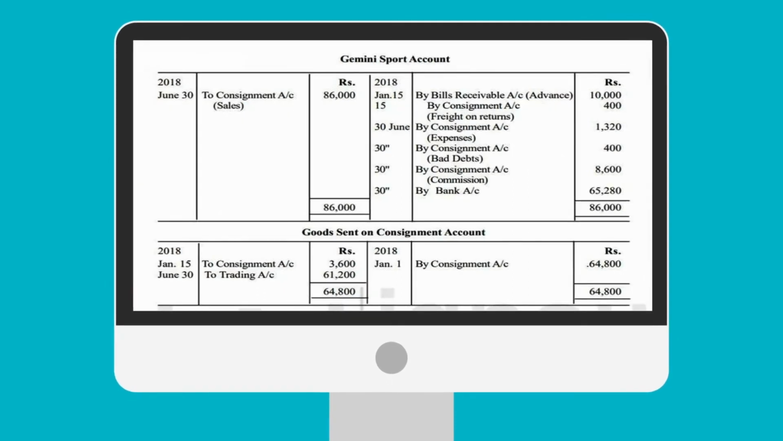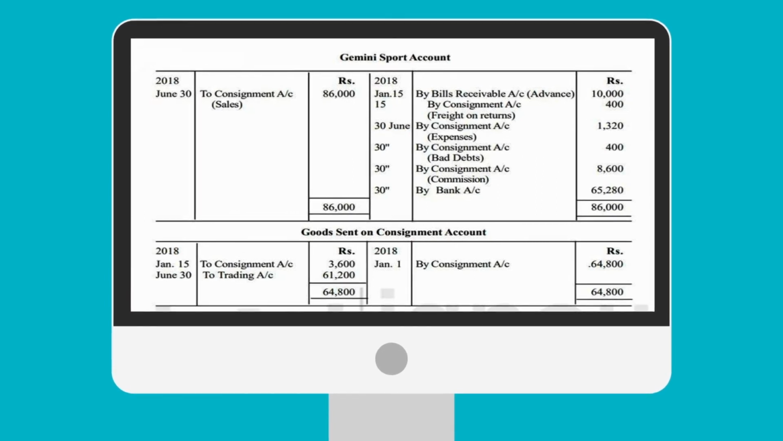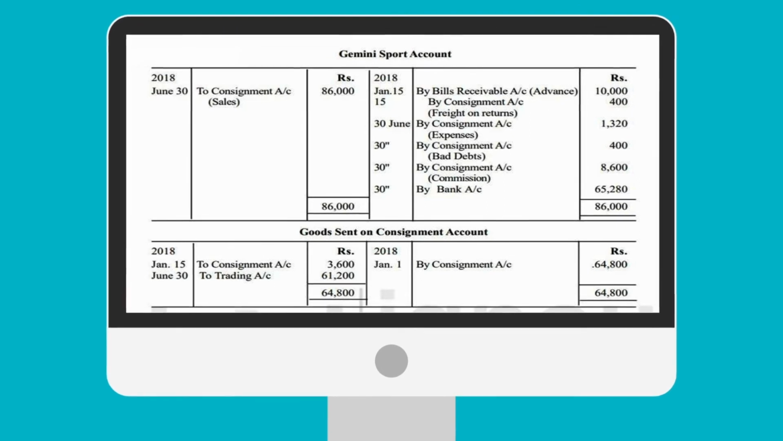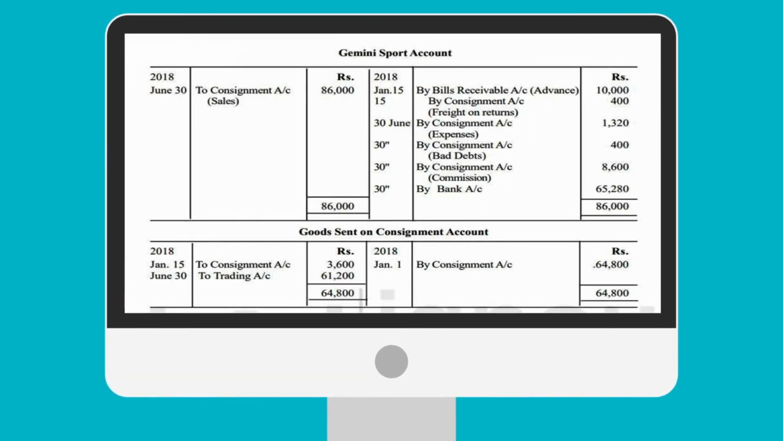Now the Gemini Sports. Gemini Sports has made sales of rupees 86,000. By bills payable advance 10,000, it is mentioned in the question: a bill of rupees 10,000 to Universal Sports. The bill was discounted for rupees 9,000. Bills receivable 10,000. Now freight on account of return 400, it is mentioned in the question.